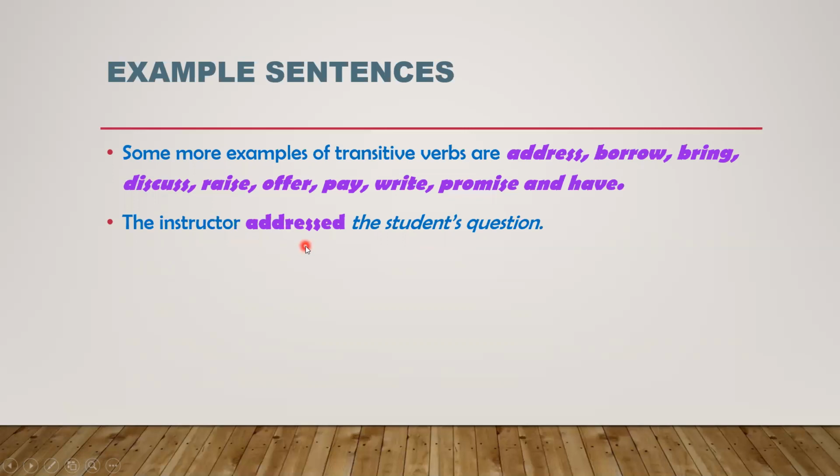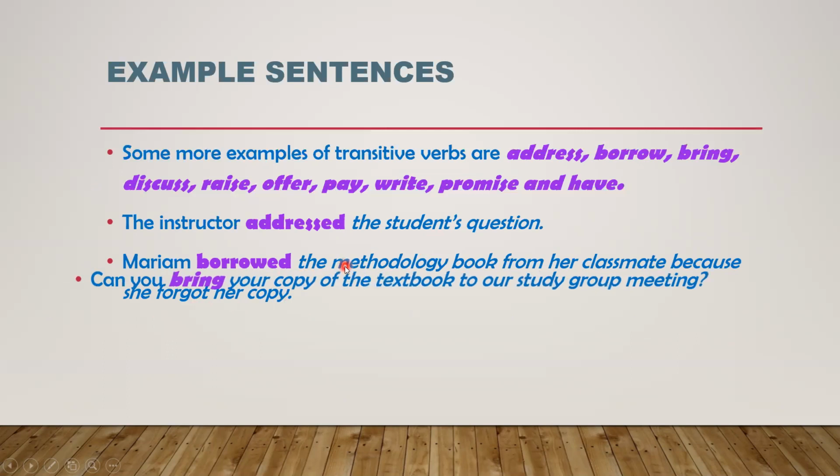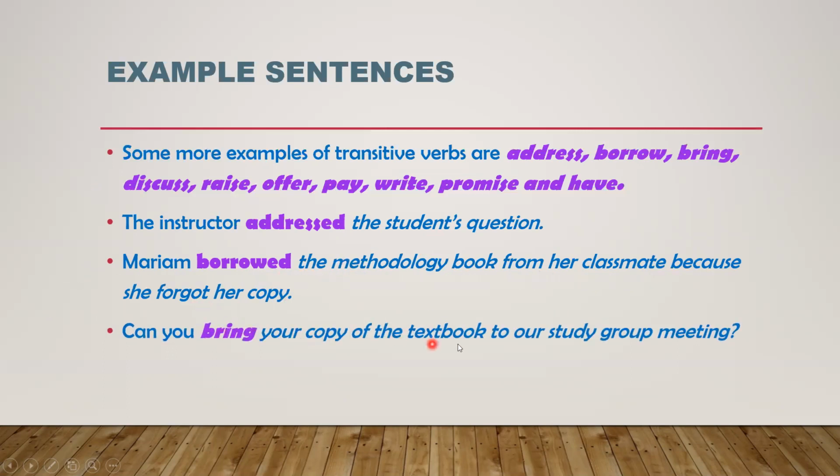Why is it easy? Because it has an object and it has a transitive verb, addressed. Number two, Mariam borrowed the methodology book from her classmate because she forgot her copy. Borrowed is also a transitive verb. Number three, can you bring your copy of the textbook to our study group meeting?